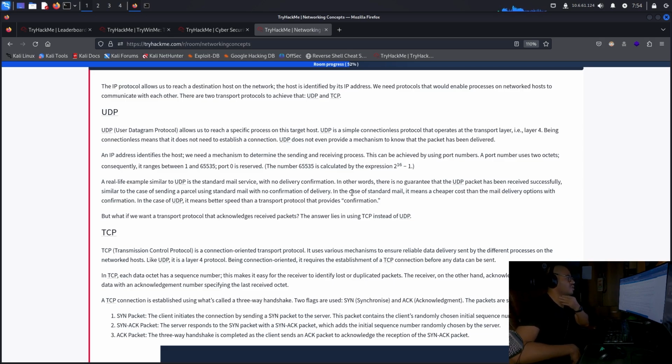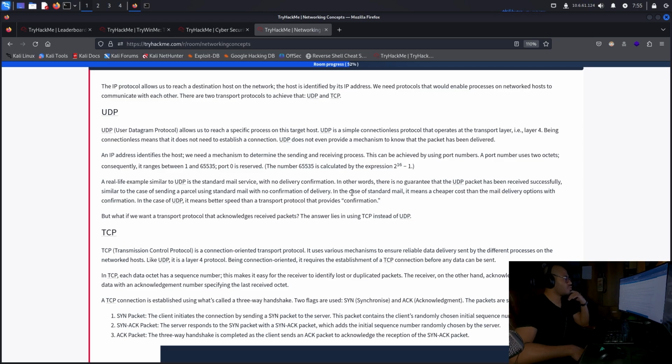UDP is a simple connectionless protocol that operates at the transport layer, layer 4. Being connectionless means that it does not need to establish a connection. UDP does not even provide a mechanism to know that the packet has been delivered. An IP address identifies the host. We need a mechanism to determine the sending and receiving process. This can be achieved by using port numbers.